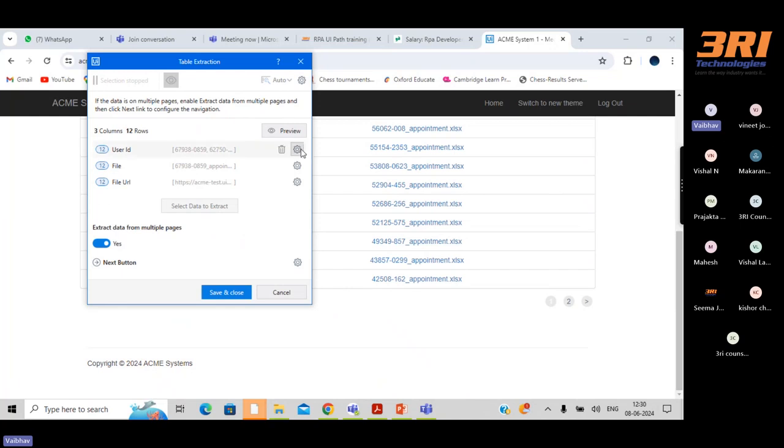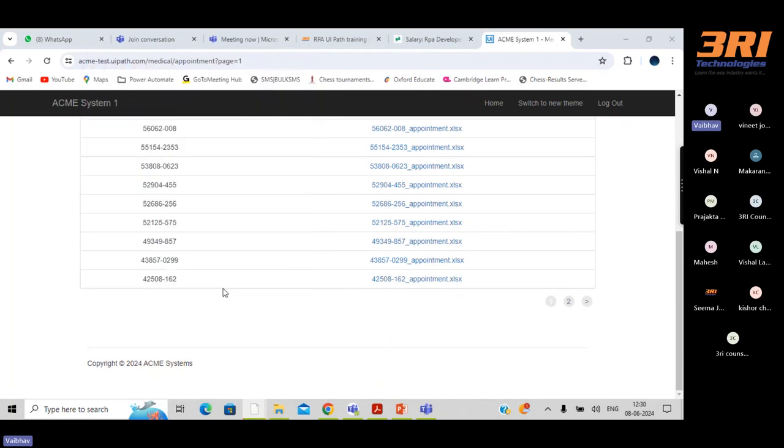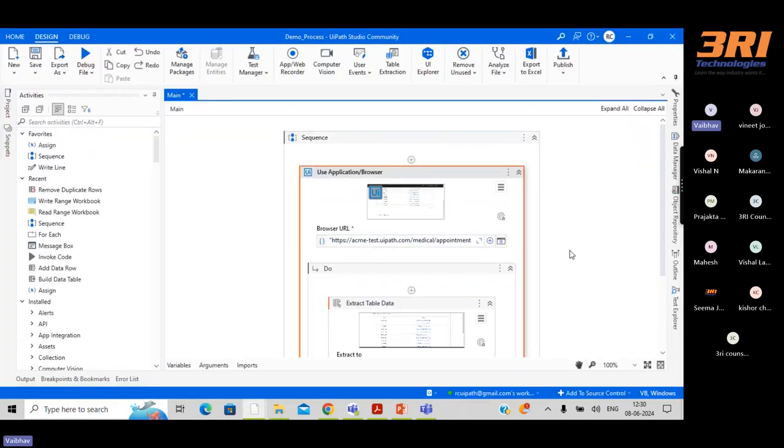Suppose here it is giving three columns, but you want only one column or two columns. We can very well click on the delete button. What it will do is not consider that particular column. So based on our requirement, we can customize this as well. Now click on save and close. I just clicked on save and close.